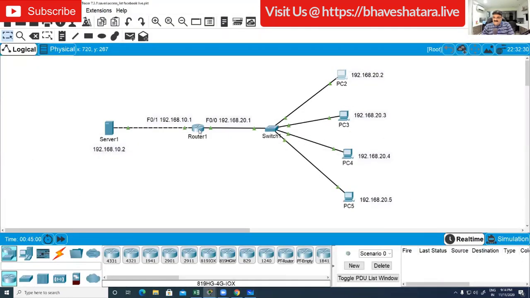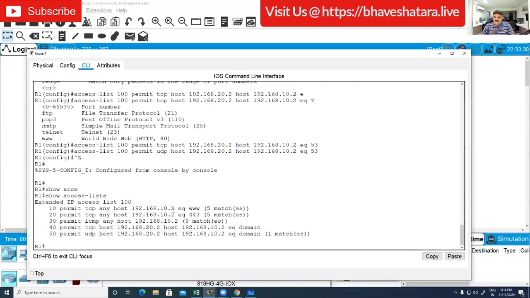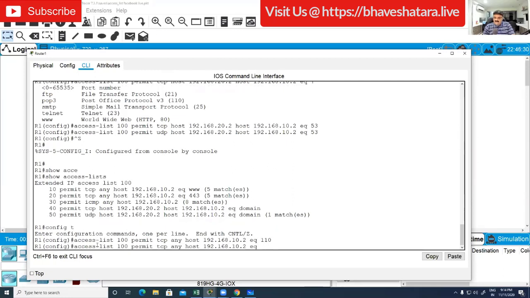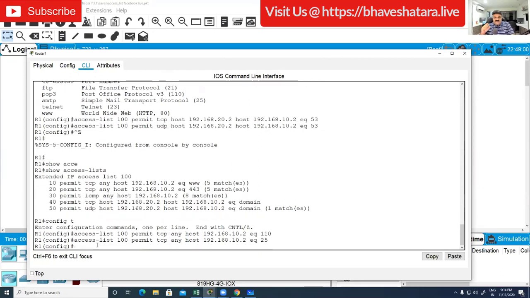If you want to verify this, you can verify from here. We allowed HTTP 443. We allow ping. We allowed only DNS from 20.2. Now I want to allow people to be able to email, so I can add this line. Here I just need to change the port. Instead of 443, I am saying 110 and 25. Both are required, so I'm going to add 110 and 25.